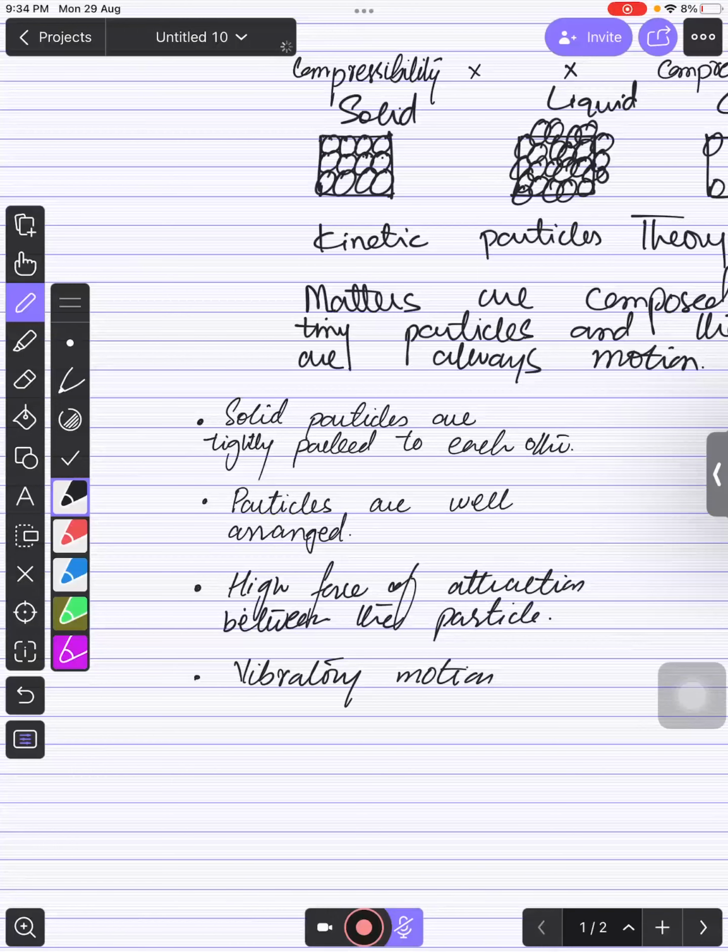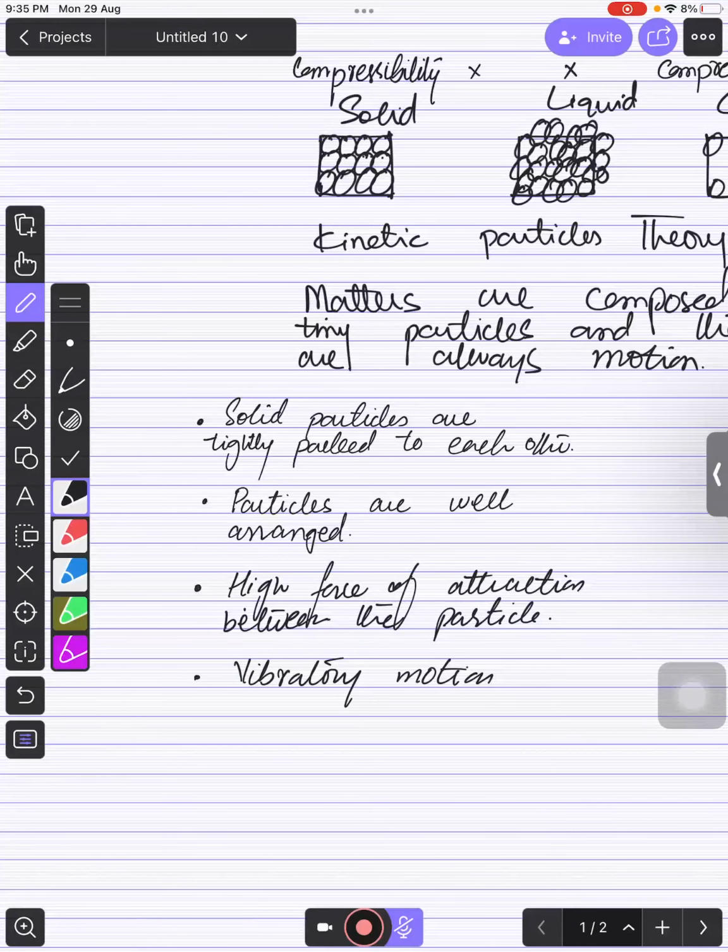Now, if I ask the reason why solids are not compressible, what will be the answer? Yes, any one of you, what will be the answer? Why are solids not compressible? Because they are tightly packed together with each other. Exactly. They are tightly packed to each other. That is why there is no space between the particles, so they cannot compress. Very good. Very, very good.